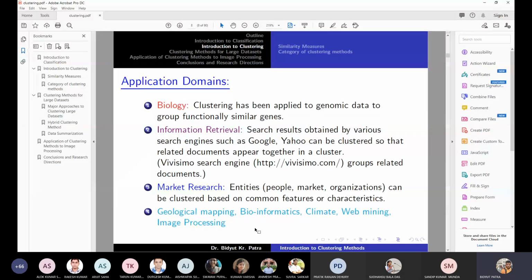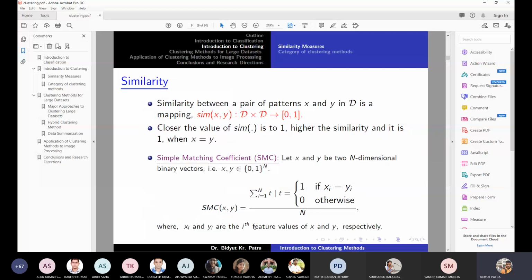There are many applications in biology, information retrieval, market research, geological mapping, bioinformatics, climate, web mining, image processing, and so on. As I said in the last class, the similarity between two objects taken from the same class will be greater than the similarity between two objects taken from two different classes. Therefore, we should know how to compute the similarity between a pair of objects.